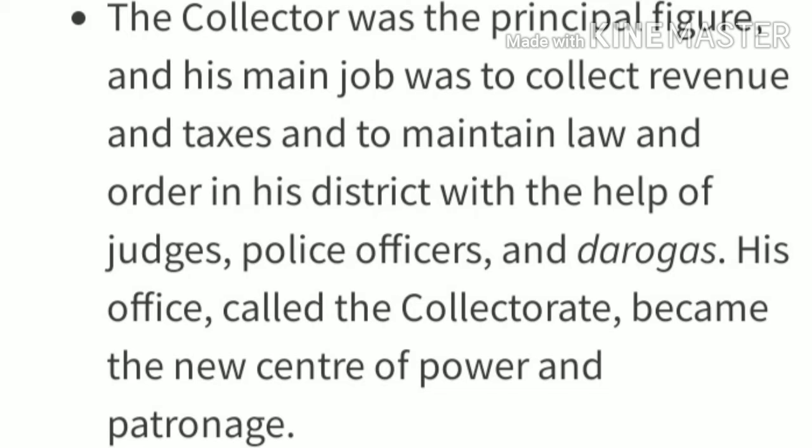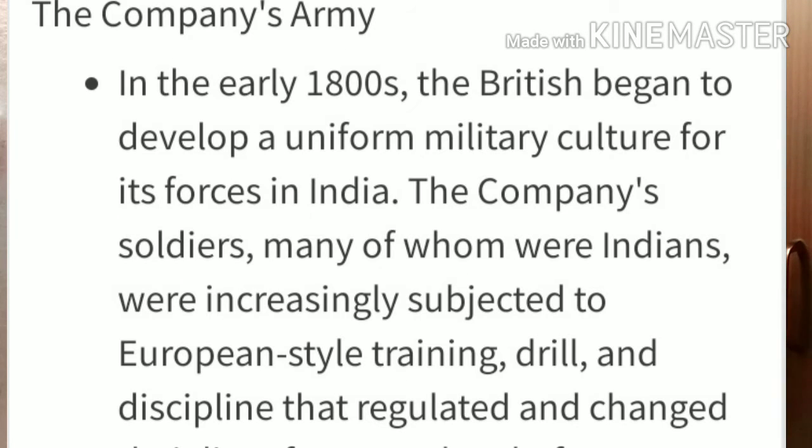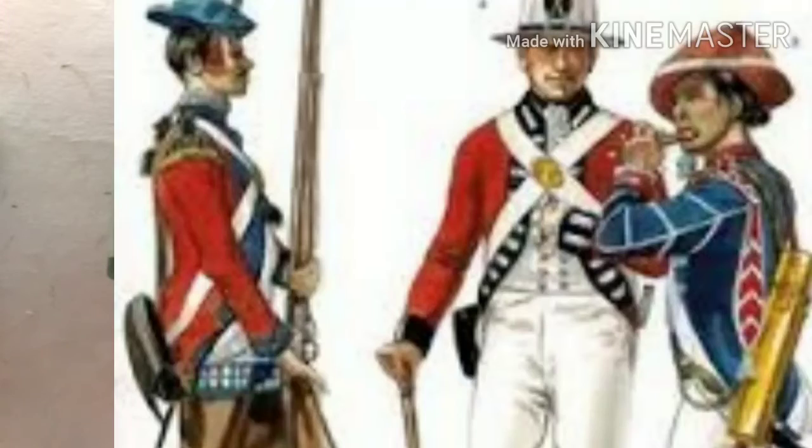This is how Warren Hastings started the administration. Next, the company army. Colonial rule in India brought in some new ideas of administration. The Mughal army was mainly composed of cavalry, but here they wanted to change. The change occurred in the 18th century when Mughal successor states like Awadh and Benares started recruiting peasants into their armies. When the company occupied Awadh, it also started recruiting peasants as soldiers.